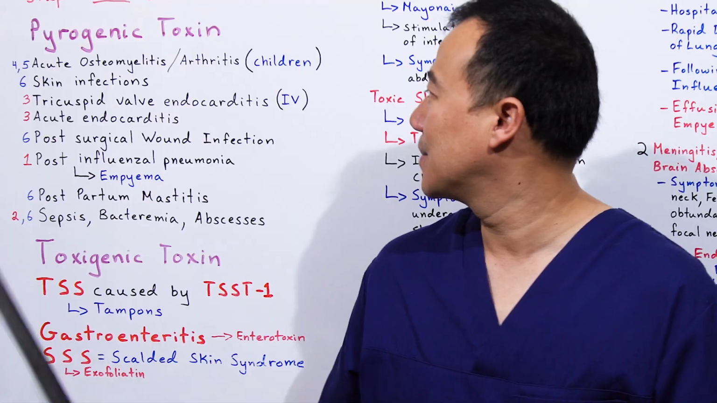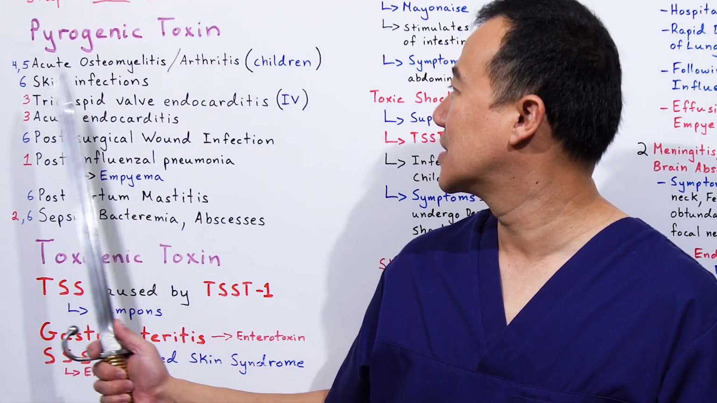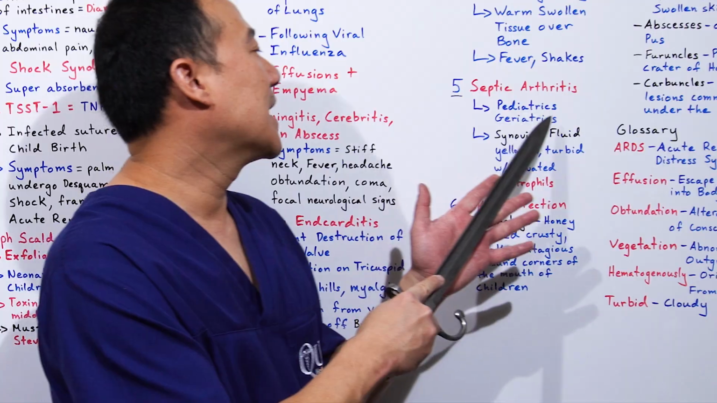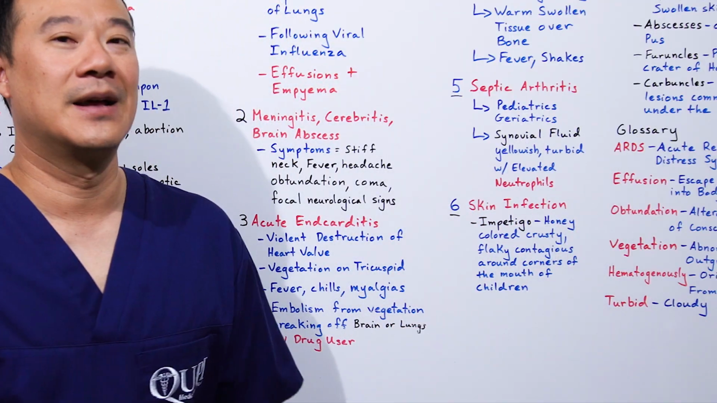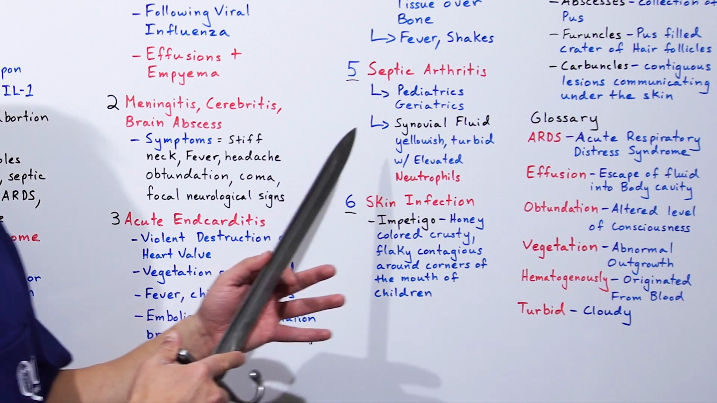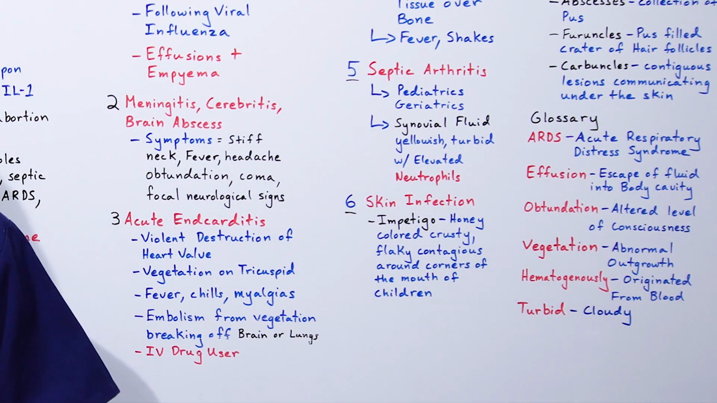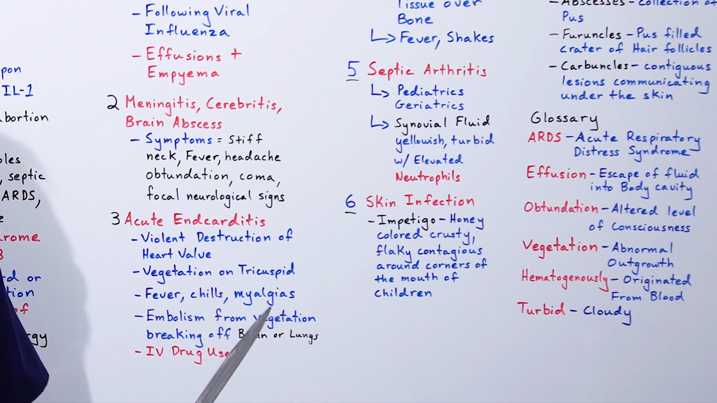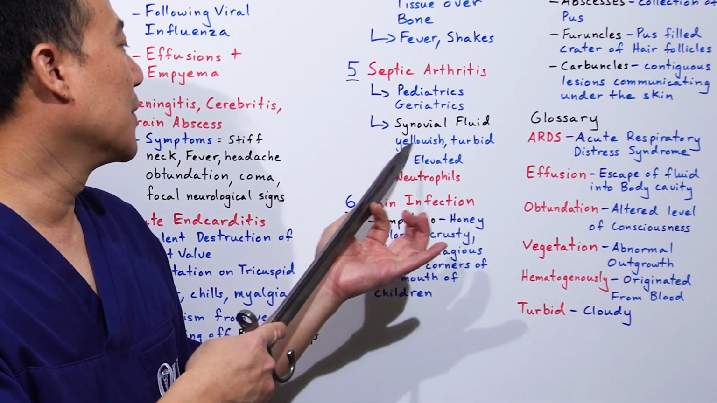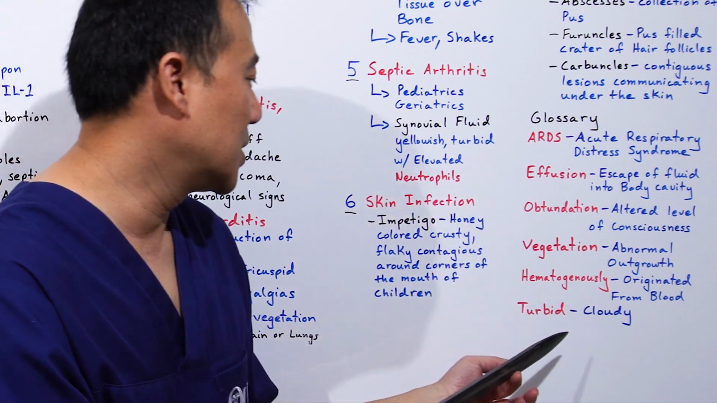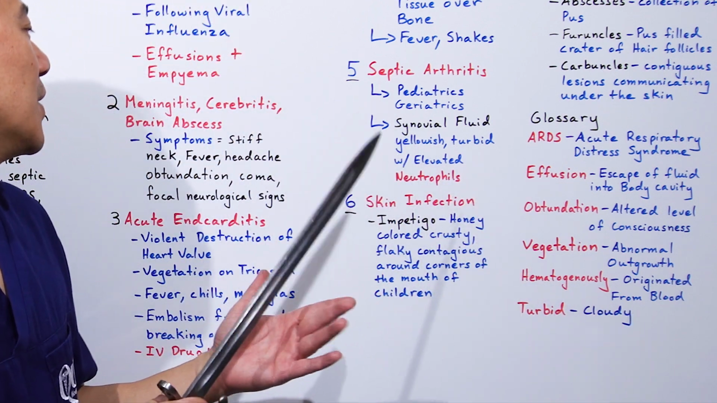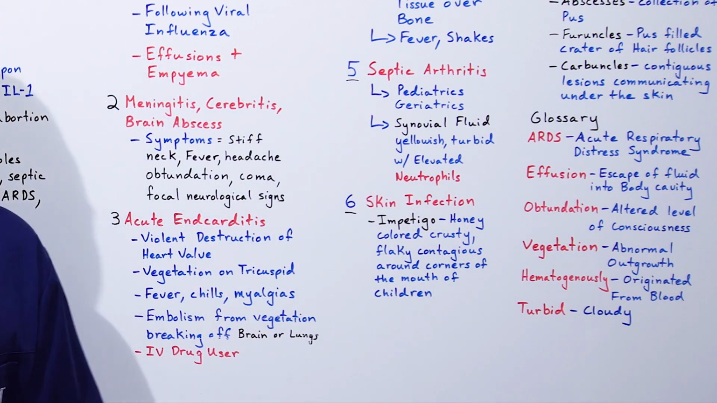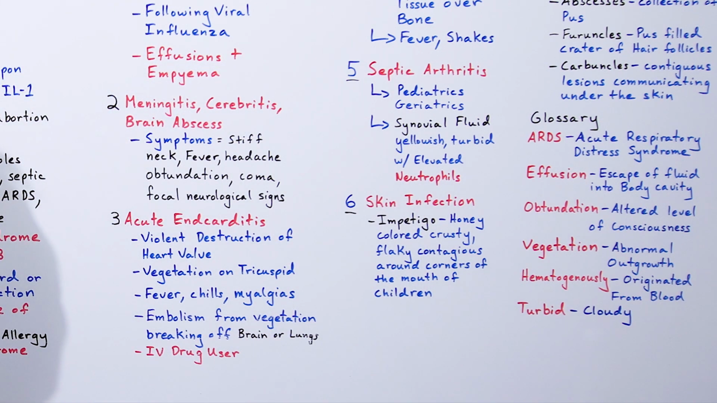Septic arthritis, number 5. It's actually with acute osteomyelitis and arthritis. But this can be both pediatrics and geriatrics. And the key is the synovial fluid. When you stick a needle into the joint area and draw it back, you will see that the fluid is yellowish, turbid, which is cloudy, and elevated with neutrophils. You see this, you know that it's going to be a staph infection right away.